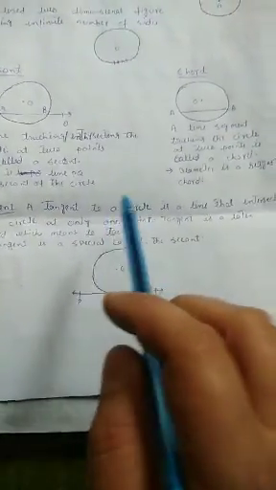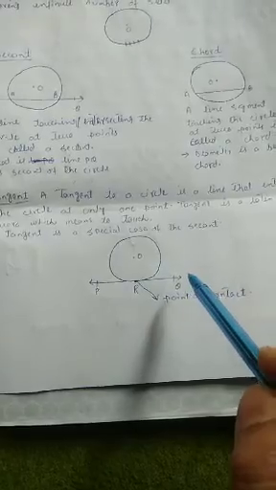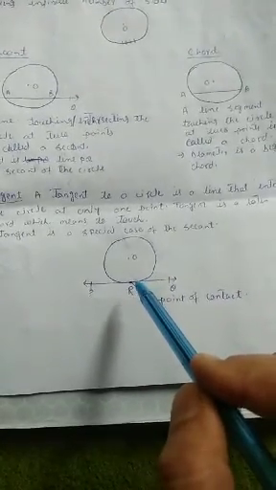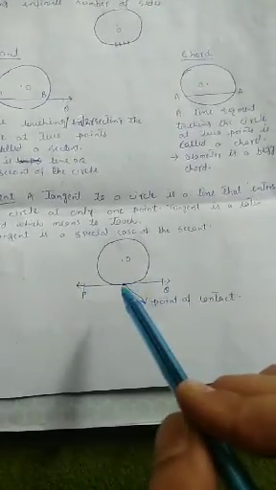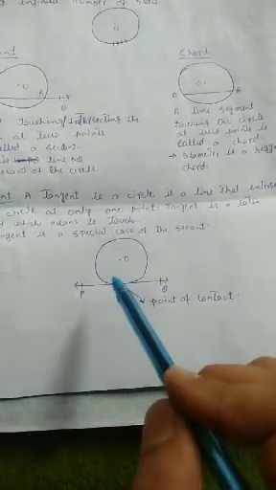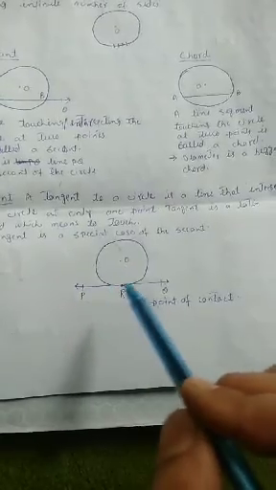Let us move further. Tangent. A tangent to a circle is a line that intersects the circle at only one point. Here we have a circle, we have a line, and this line and the circle touch each other at point R. That means any line which touches the circle at only one point is known as a tangent to the circle. Here PQ is a tangent to the circle, and the point where the circle and the line touch each other is known as the point of contact.